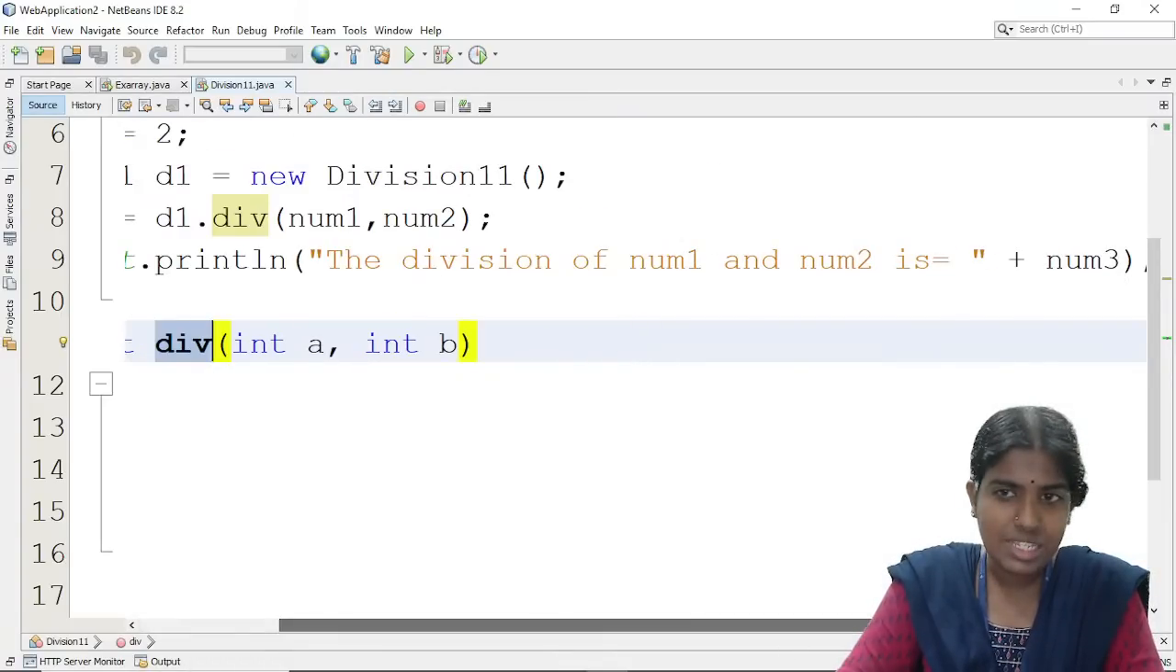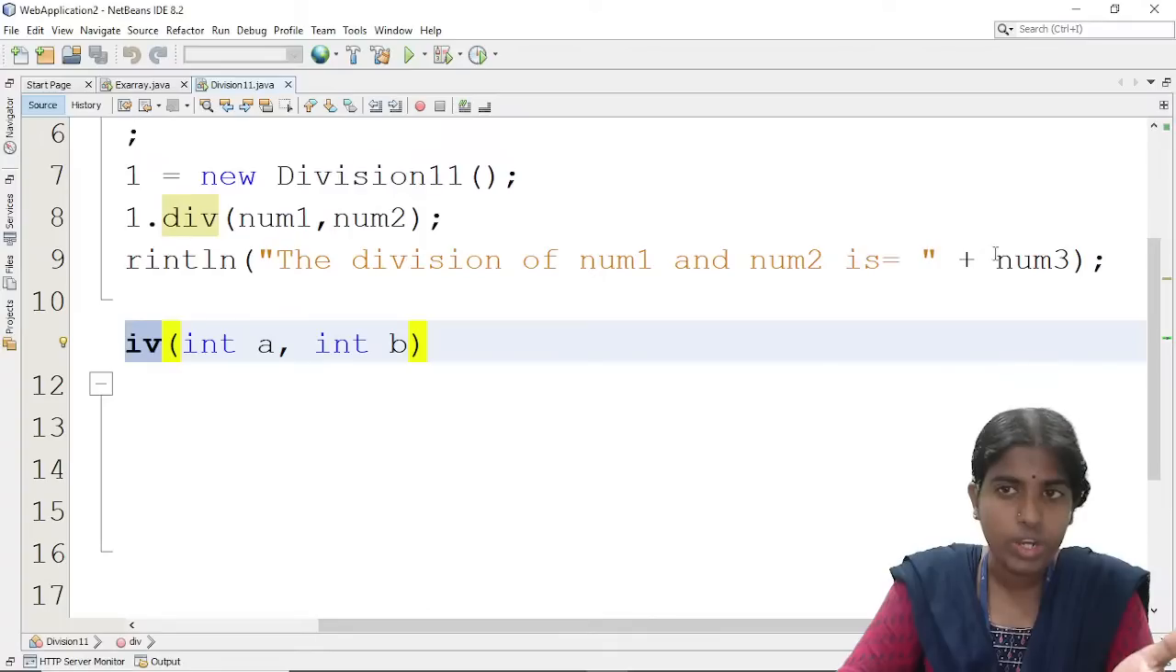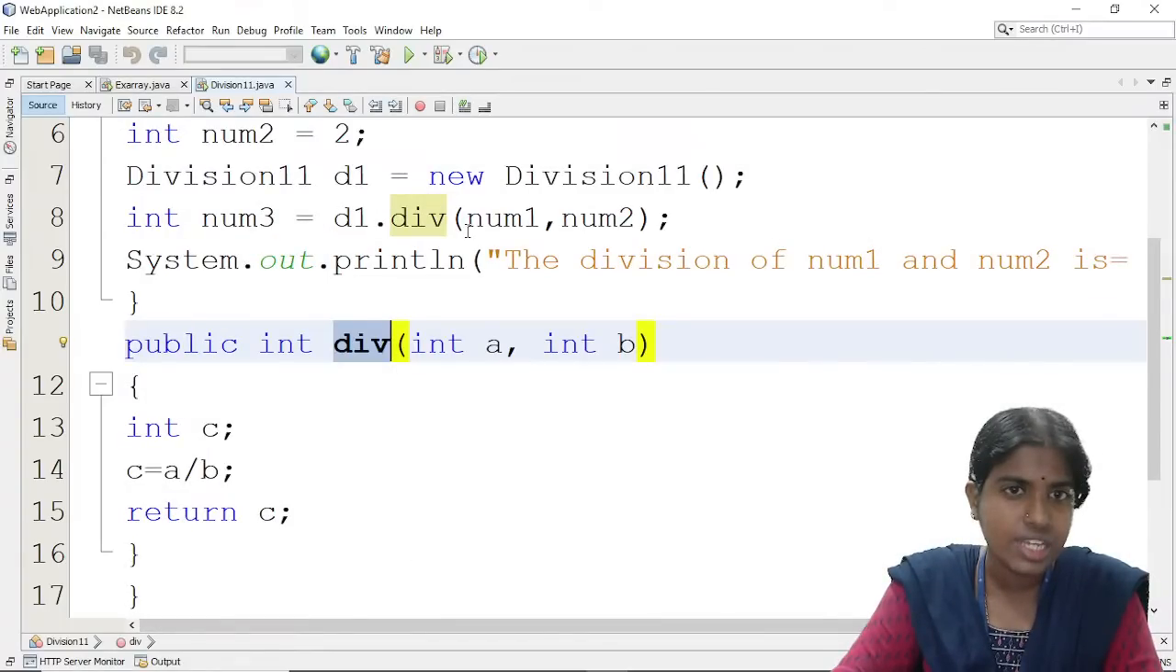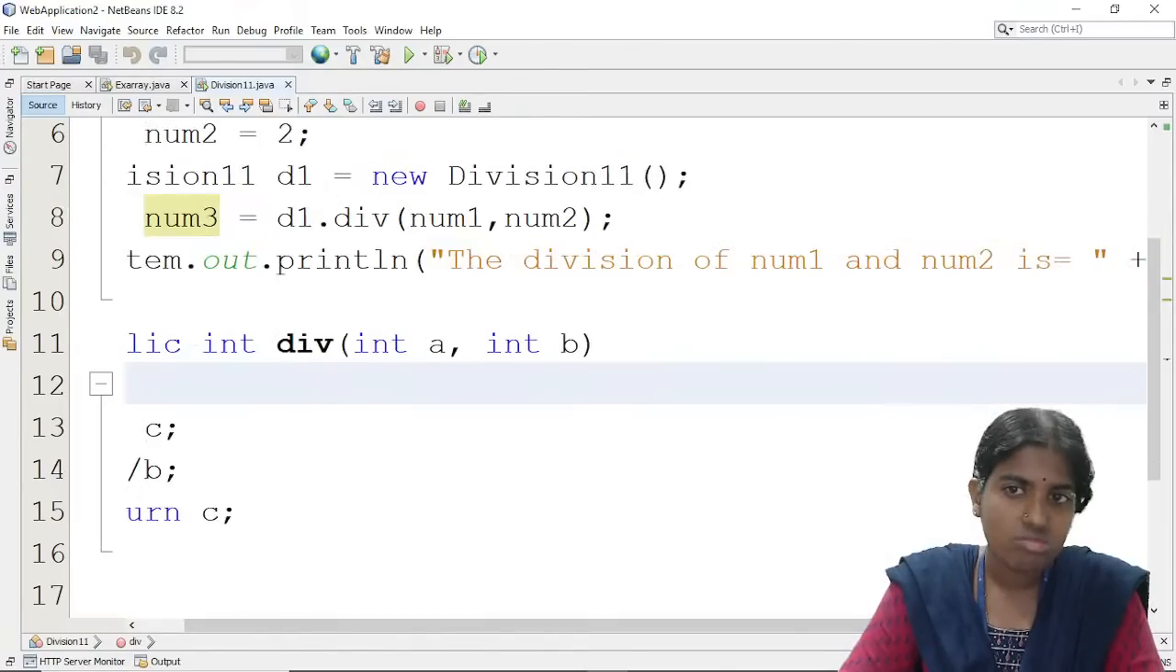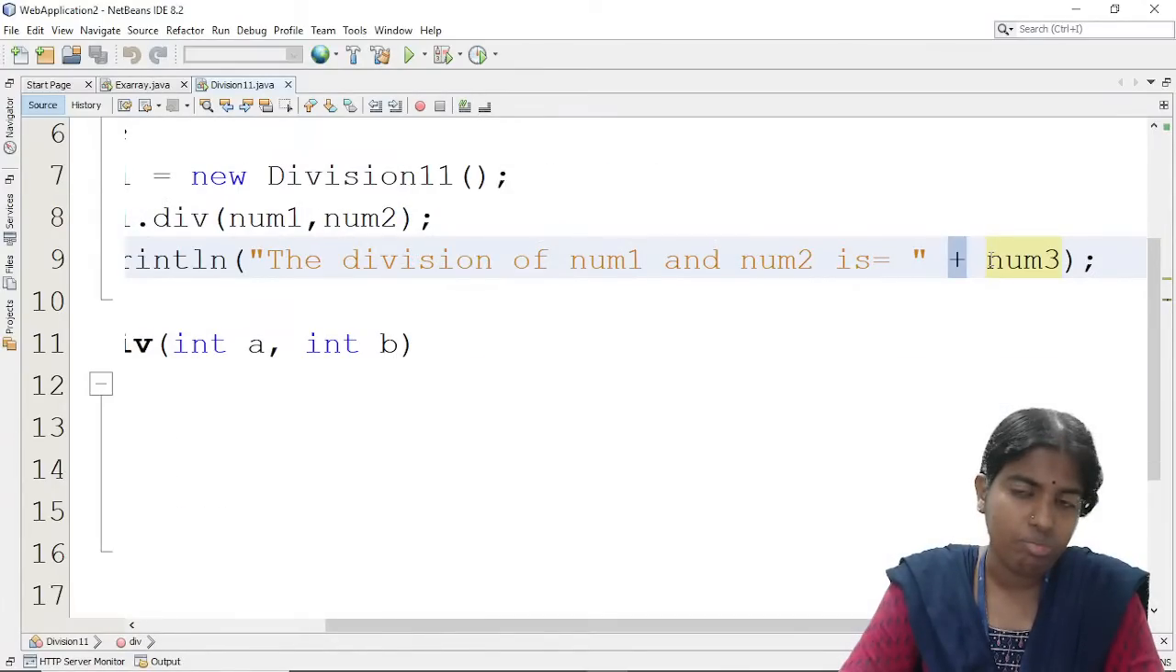So plus, as I was telling you, if I am going to print, I want to fetch the value stored inside this variable. So this is the syntax. Whenever I want to print out some numerical value, I have to give this plus symbol.